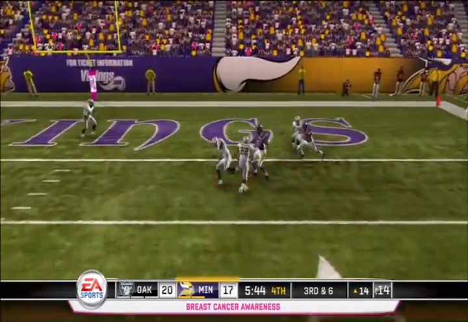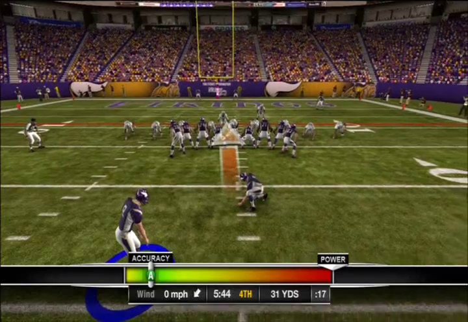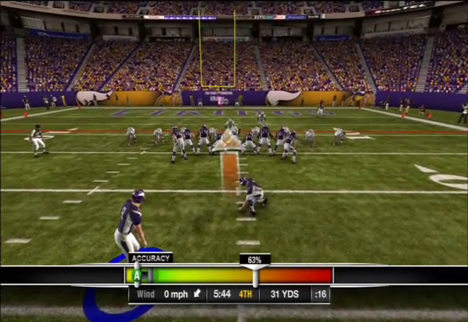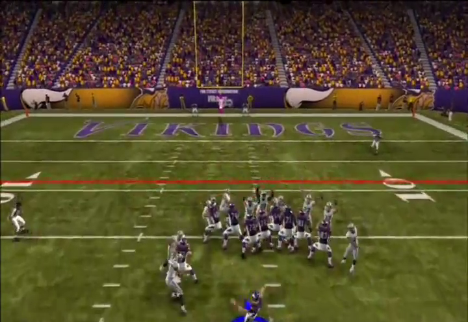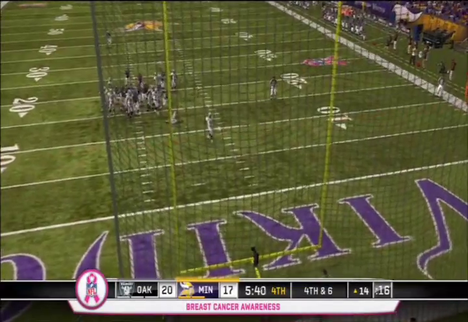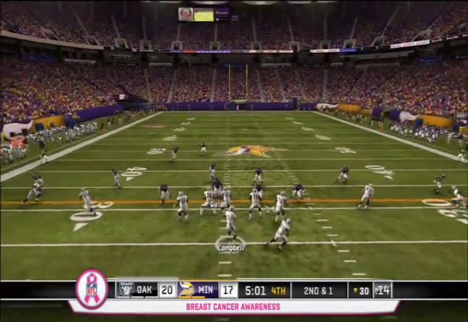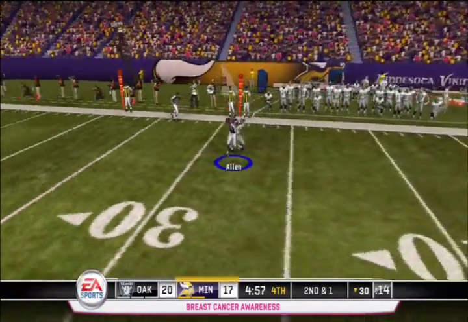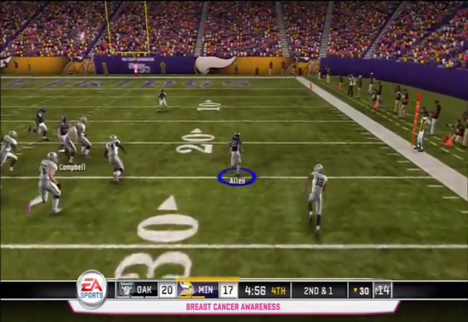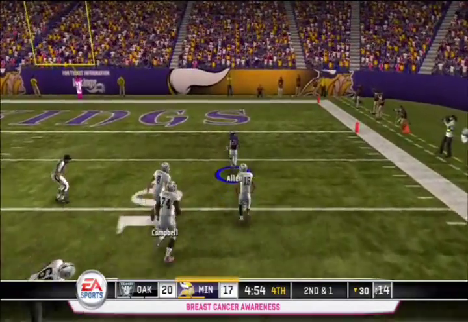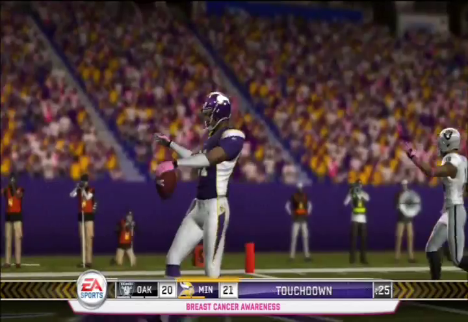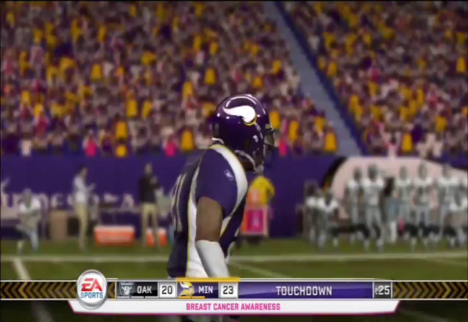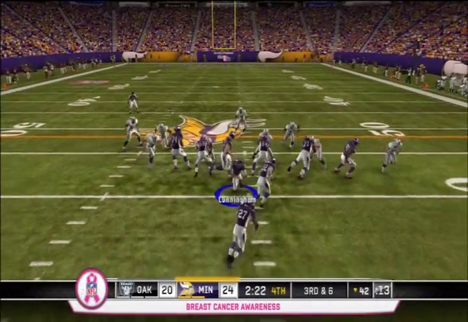And on 3rd and 6, trying to squeeze it into Berrien, but Asomugha showing why he's one of the top corners in the league, bringing up a Ryan Longwell field goal attempt, but he hooks it left on a 31-yard chip shot, looking as if Oakland has caught a huge break. Campbell on 2nd and 1 looking for Louis Murphy, but Asher Allen comes through in the clutch, gets the interception, and Minnesota's defense has once again brought the team back single-handedly.